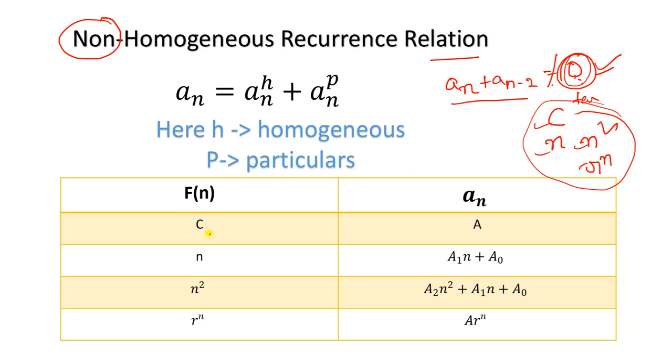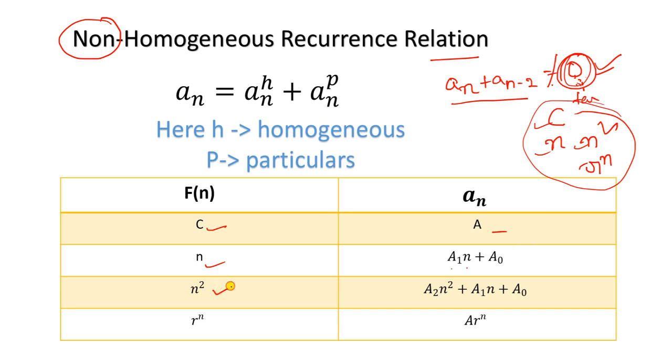For a constant function, the general form will be a naught, or you can say a. Next, if in the place of 0 there is an n, that is f of n equals n, the general function will be a1n plus a naught.